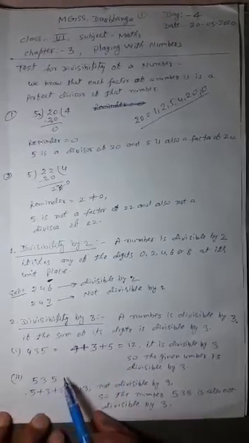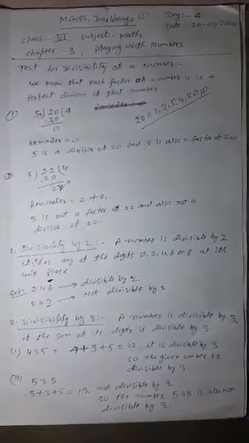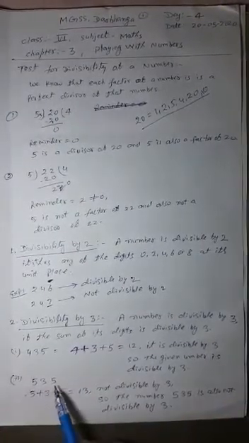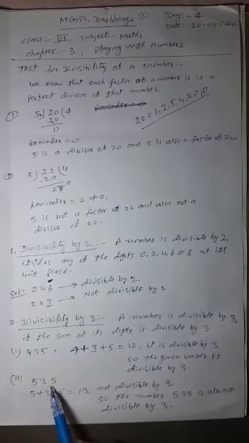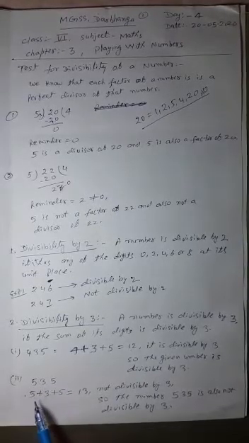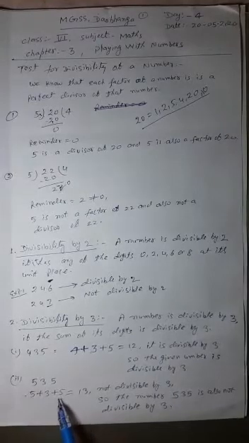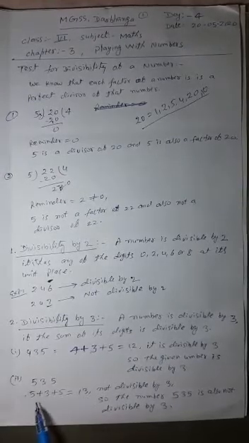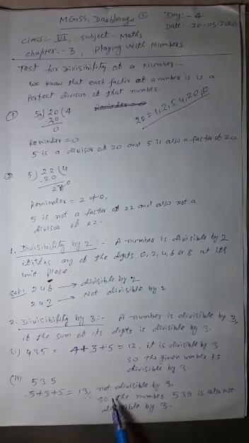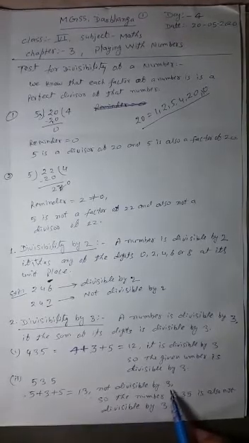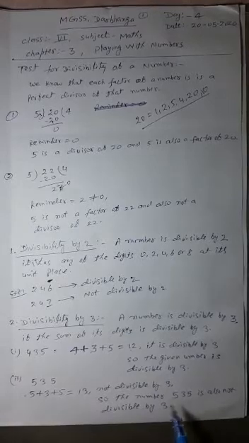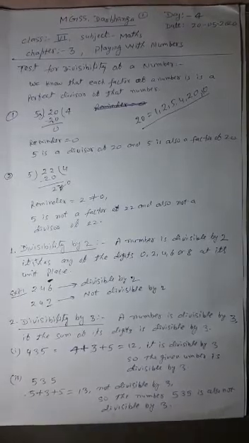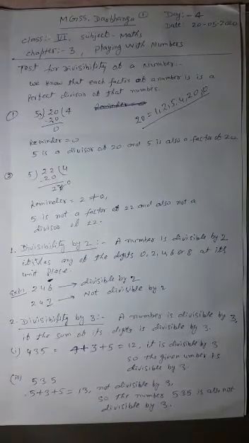Second example is 535. The given number is 535. What are the digits forming this number? 5, 3 and 5. We have to find the sum: 5 plus 3 plus 5 is equal to 13. 13 is not divisible by 3. So this given number 535 is also not divisible by 3.